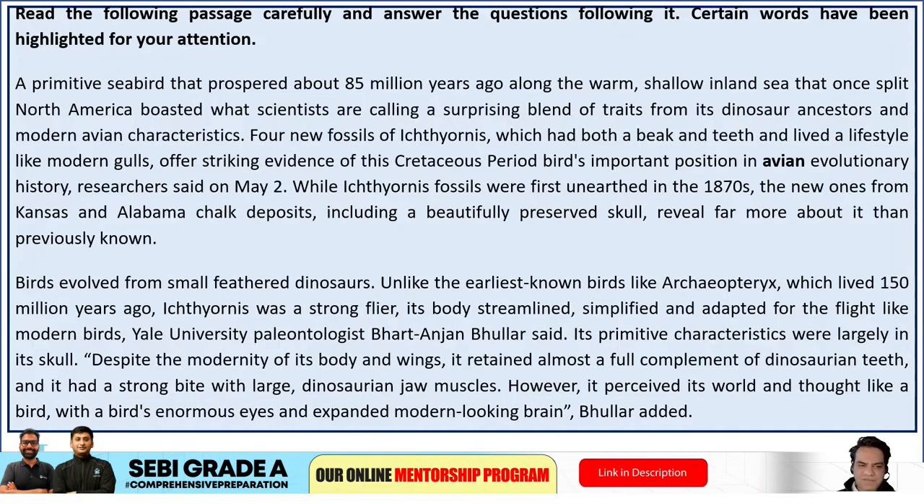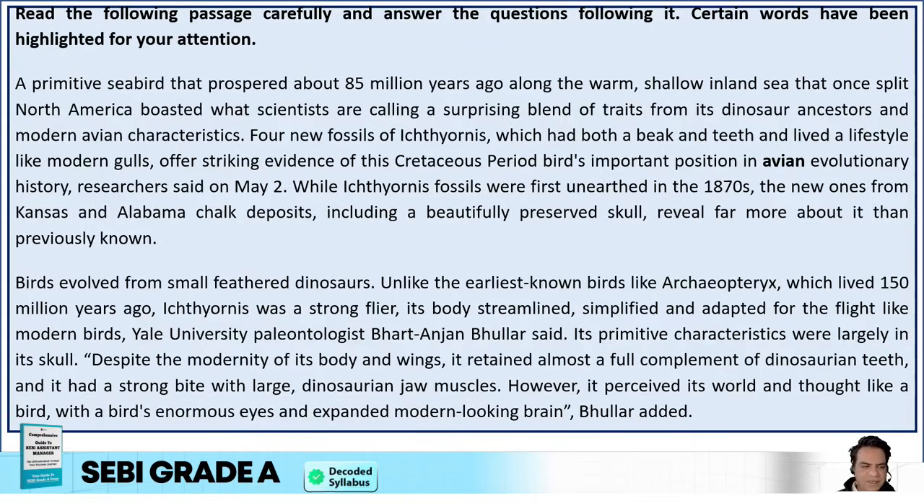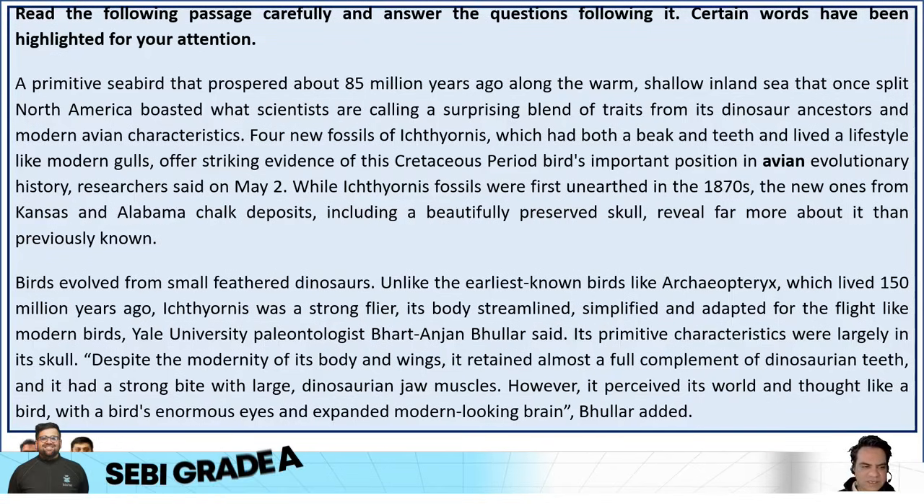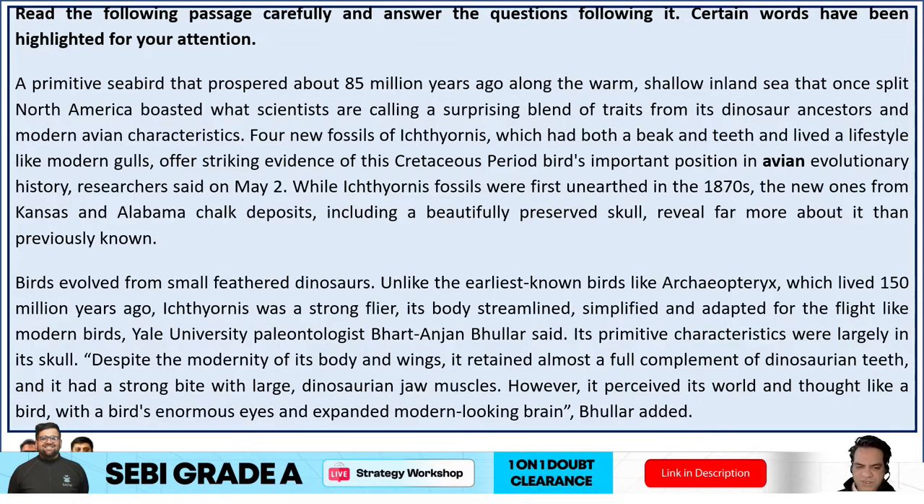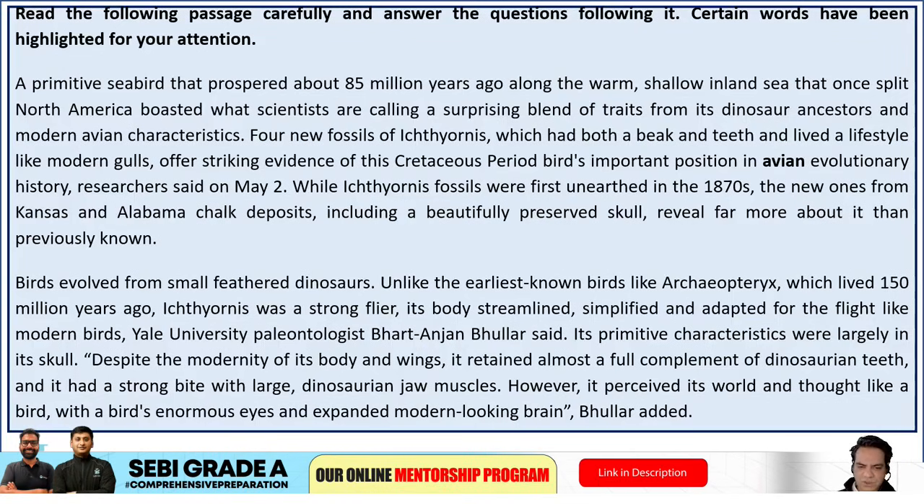Birds evolved from small feathered dinosaurs. Unlike the earliest known birds like Archaeopteryx, which lived 150 million years ago, Ichthyornis was a strong flyer, its body streamlined, simplified and adapted for the flight like modern birds. Yale University paleontologist Bhart-Anjan Bhullar said, its primitive characteristics were largely in its skull. Despite the modernity of its body and wings, it retained almost a full complement of dinosaurian teeth, and it had a strong bite with large dinosaurian jaw muscles.